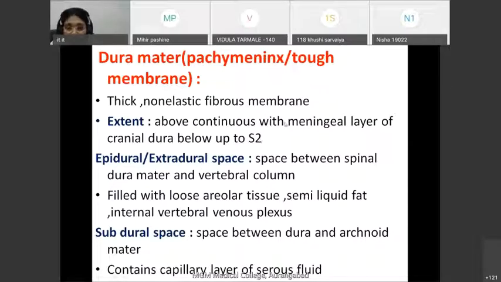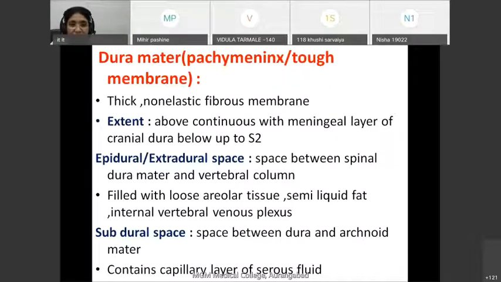But above, it is a continuation of the meningeal layer of the cranial dura mater. Now, what is this cranial dura mater? You also know that the brain is also covered by the three meninges, that is pia mater, arachnoid mater, and dura mater from inside out.